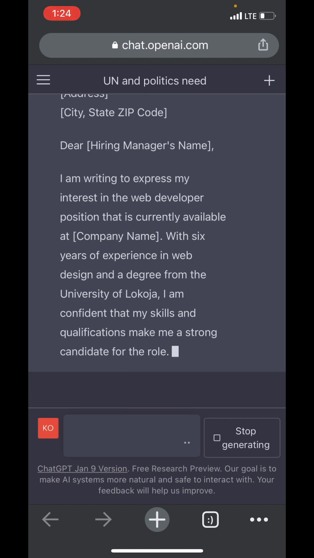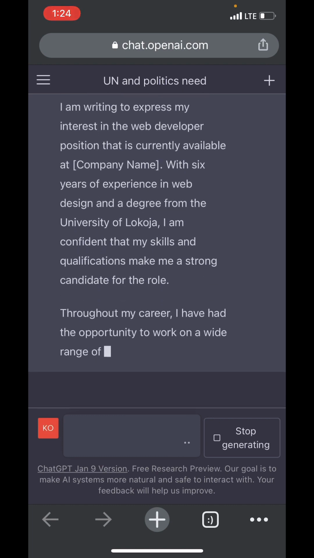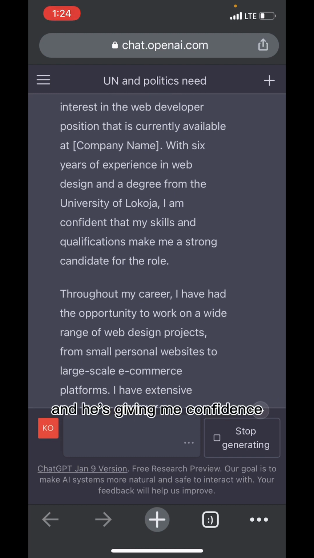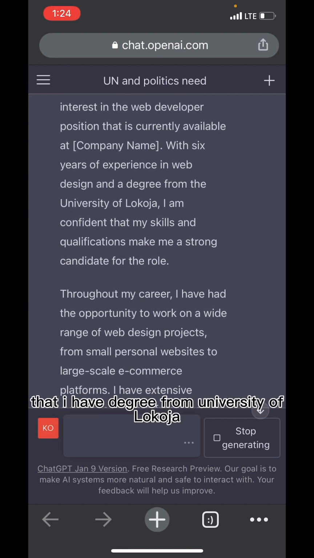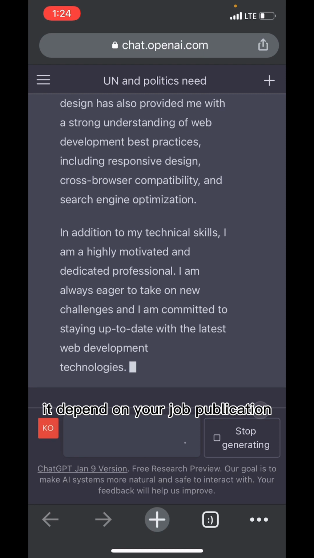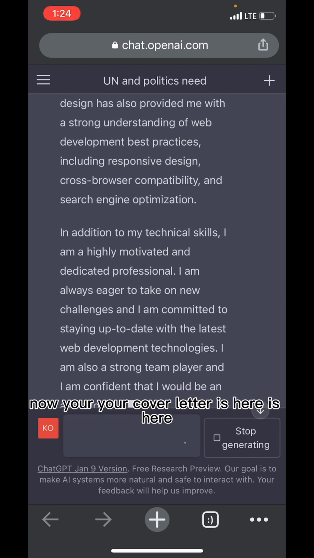See now. I'm writing a letter to express my interest in this company, and it's giving me confidence that I have a degree from University of Lokoja. See what it's giving me. I didn't even tell it that I can write HTML and CSS, and it's giving me that. So it depends on your job application. Now your cover letter is here.